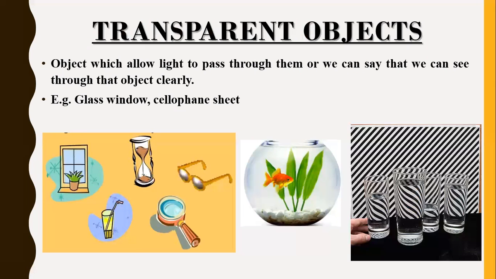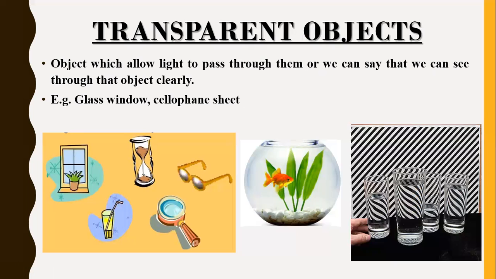Now let us understand about transparent objects. So what are transparent objects? We have already studied that transparent objects are those objects which allow the light to pass through them, or we can say that we can see the things clearly by looking at them. Okay. For example, we have a glass aquarium. We can see the fish inside it. So it is an example of a transparent object. Why? Because it allows the light to pass through it completely. That's why we are able to see the things clearly, right? What is inside it or something like that.